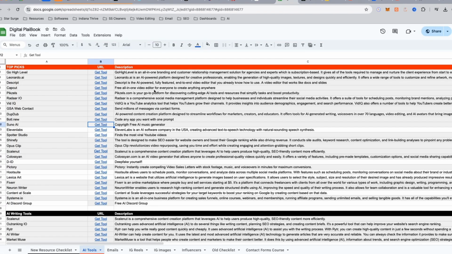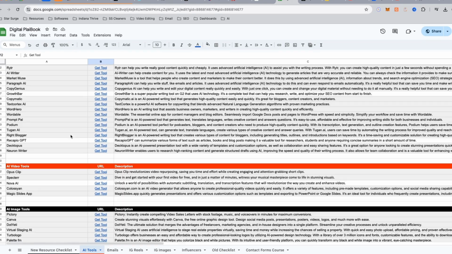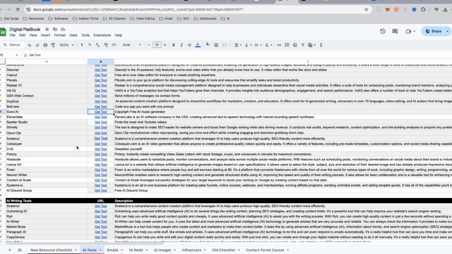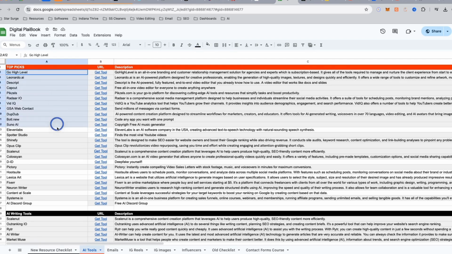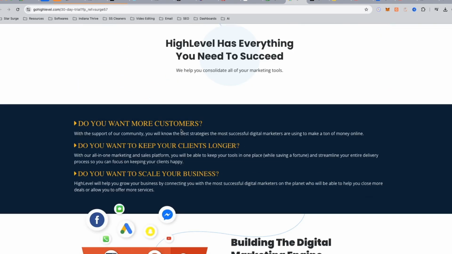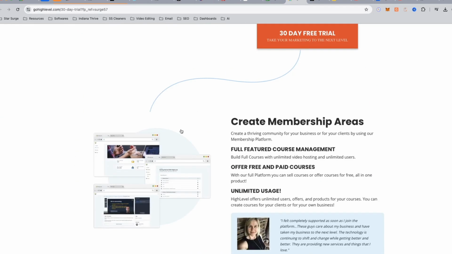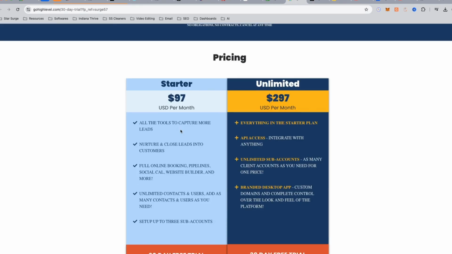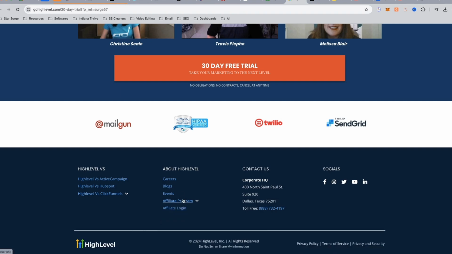Going to the spreadsheet, as you can see, this is a list of about 130 AI tools that you can get paid to promote. The ones up here, top picks, are the ones that I would suggest. The one that I'm going to be talking about today is Go High Level, one, because I use this for all my backend stuff, and second, I really like their affiliate program. If you want to promote this tool as well, pretty much all these different tools, if you scroll down to the very bottom of them, have a section where it says become an affiliate. You would just sign up for that, and then you'll get an affiliate link that kind of looks like this that you will be able to use.